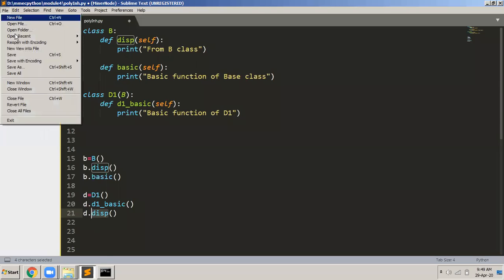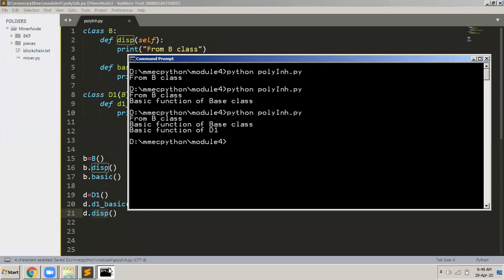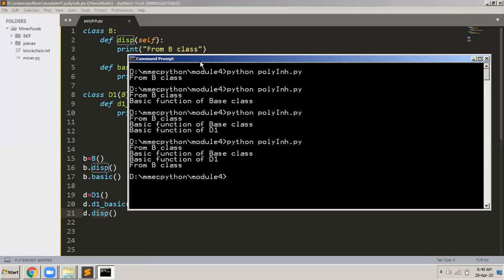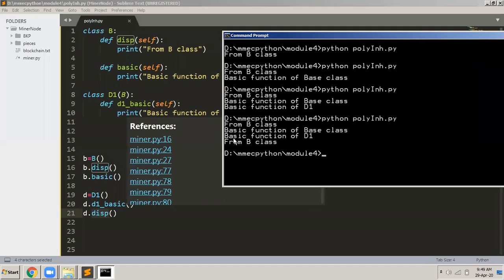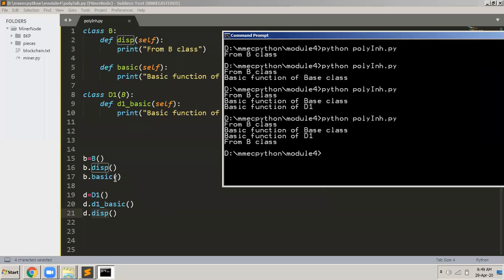Okay, so I'll save this file, and then I'll go here and execute the program. So you can see here that b.disp will display from b class. d.basic is this function; it displays the basic function of the base class. Then I create an object of d1. d1 basic is a function of the d1 class only, so it is possible to call that function, no problem. Basic function of d1, no problem.